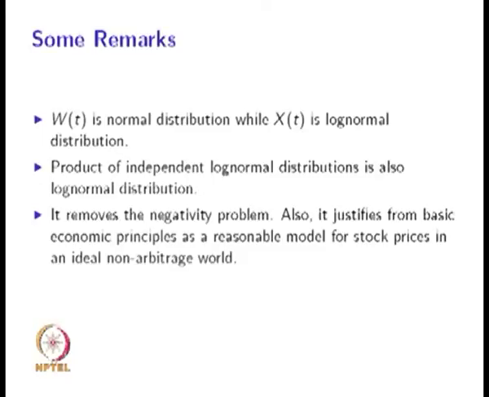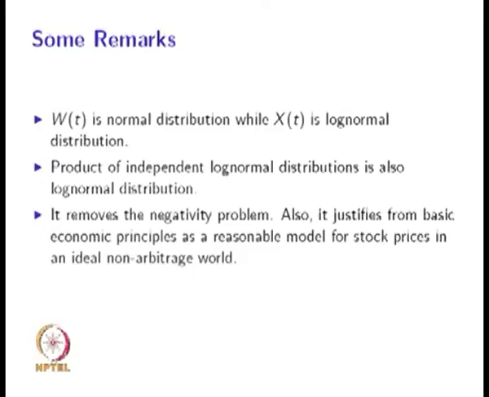The third remark is that it removes the negativity property. The Brownian motion has the range minus infinity to infinity. Since we made X of t equal to X of 0 e power Wt, the range of X of t is 0 to infinity, so it removes the negativity problem and takes only non-negative values.